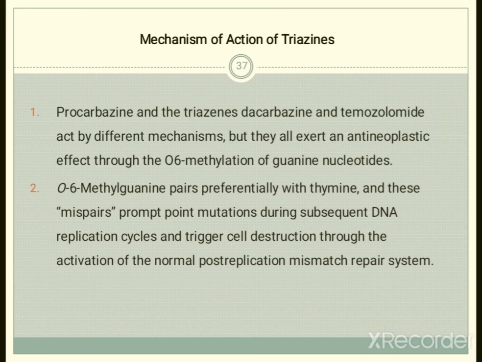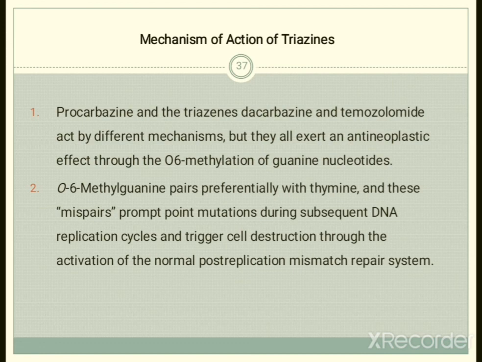Now the mechanism of action of these triazines. Procarbazine, the triazine dacarbazine, and temozolomide act by different mechanisms.